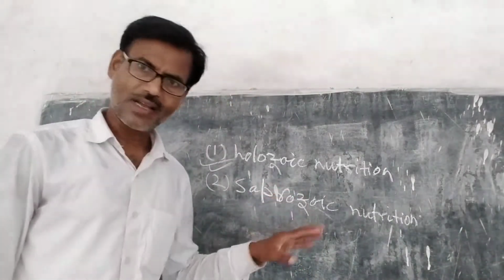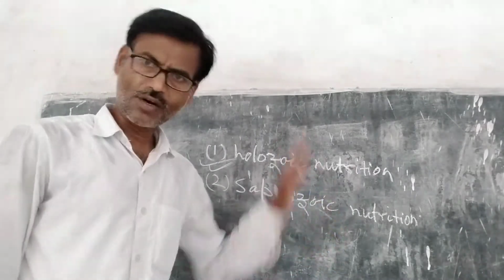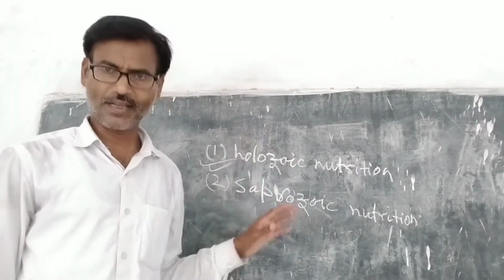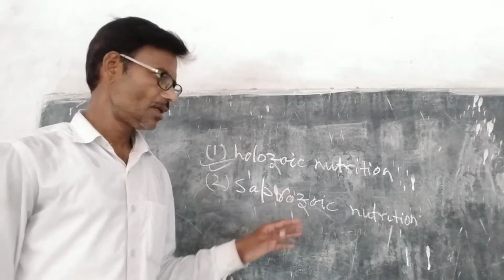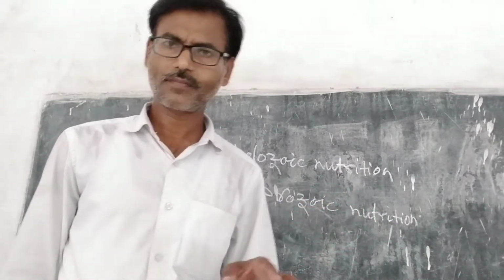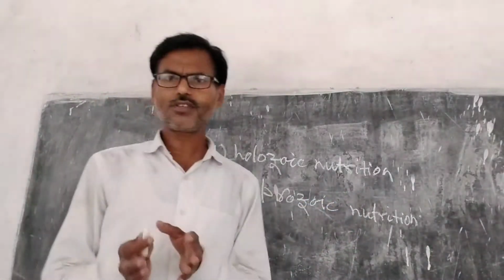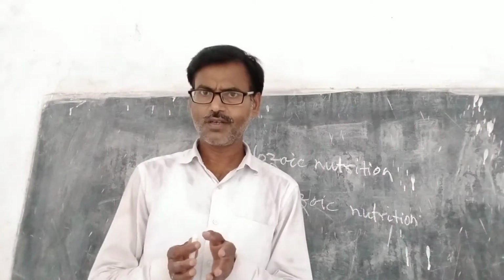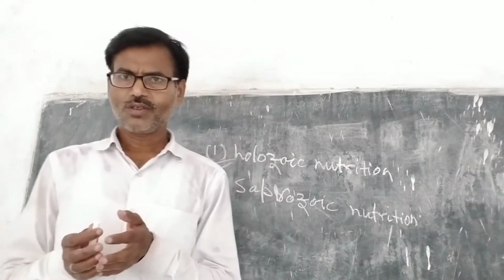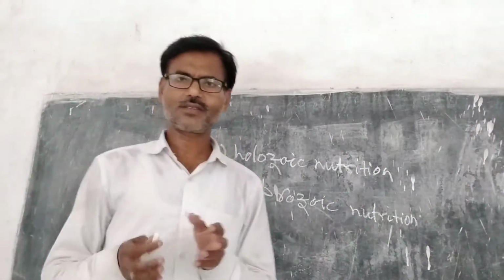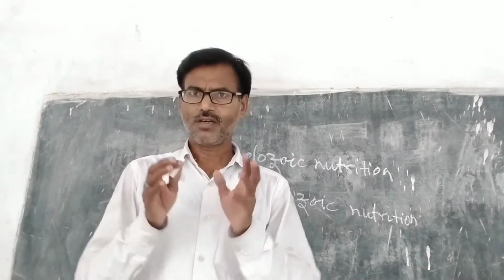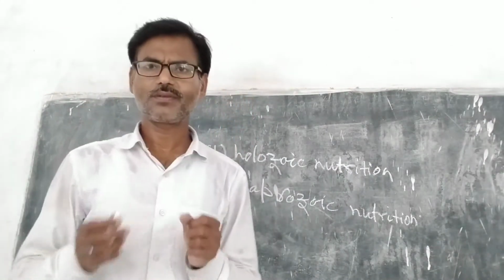So let me explain saprozoic nutrition first, which is not common in all animals. It is seen in a few animals only. In saprozoic nutrition, the animals obtain food from decaying organic matter, meaning dead plants and animals.